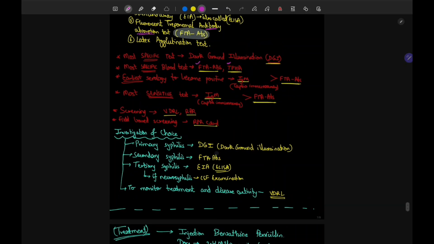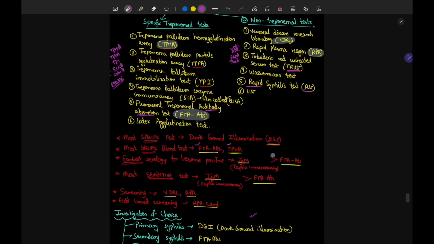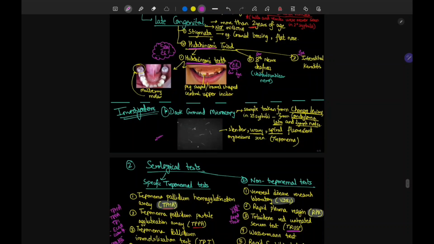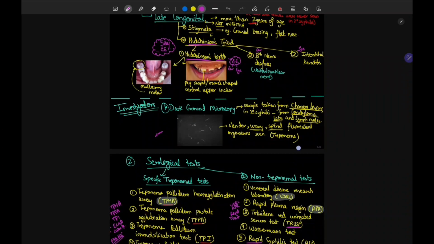See, if there is primary syphilis, there will be canker, there will be hard canker, the Hunterian canker. So you will do dark ground illumination. You will see them, the treponema pallidum, which are wavy, which are spiral. See the spiral, the wavy, the slender, fluorescent organism seen, treponema.